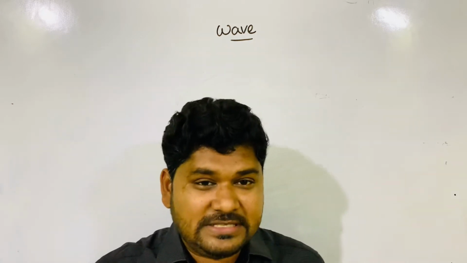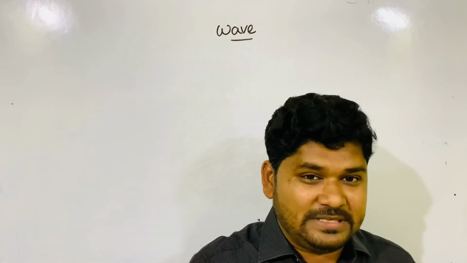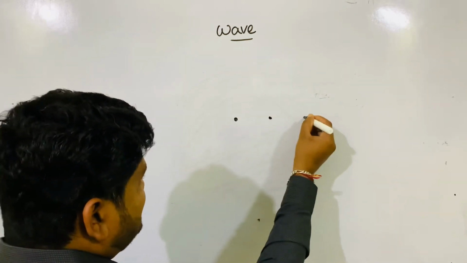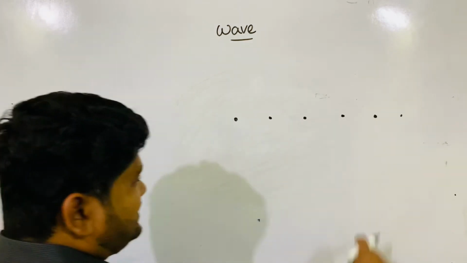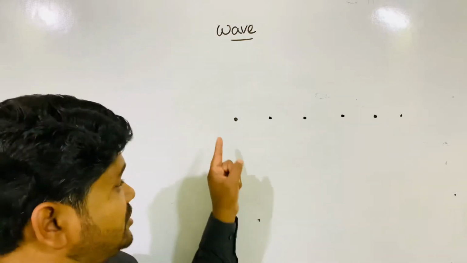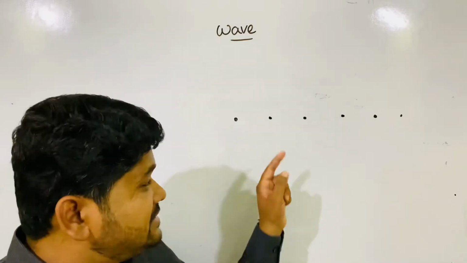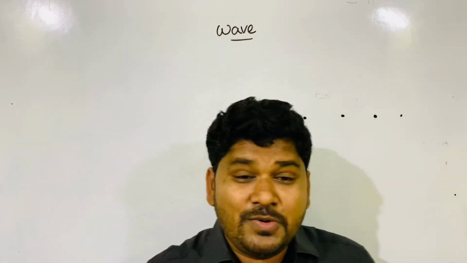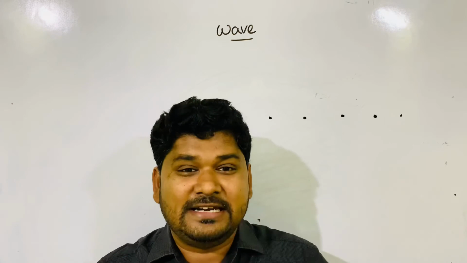But in wave, many particles are there. This is one oscillator, this is one oscillator, this is one oscillator. In oscillation, you understood only about one oscillator.